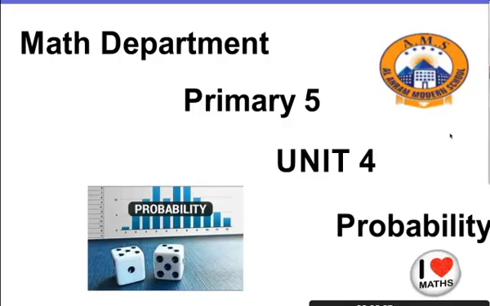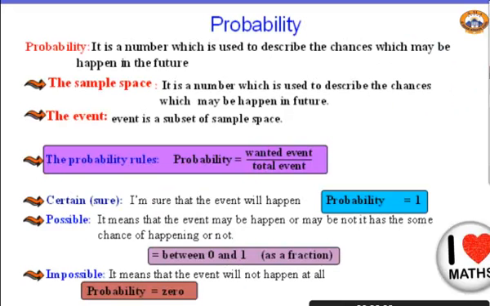Hope you are fine. Today, I will explain with you Unit 4, our last unit in the first term. It's about probability. Let's start together. What is the meaning of probability? Probability is a number which is used to describe the chances which may happen in the future.